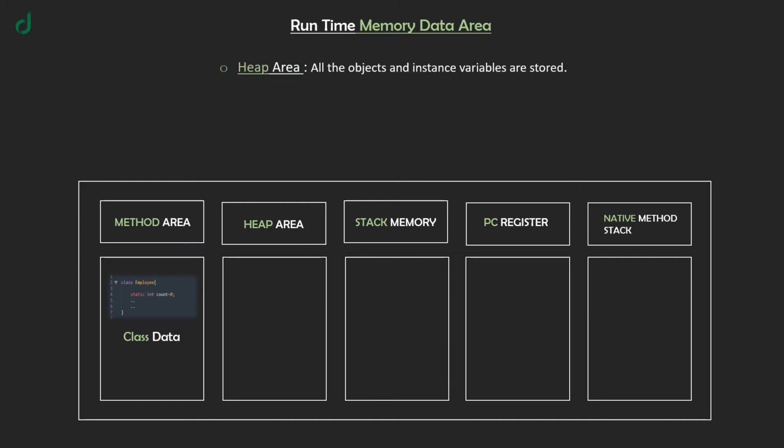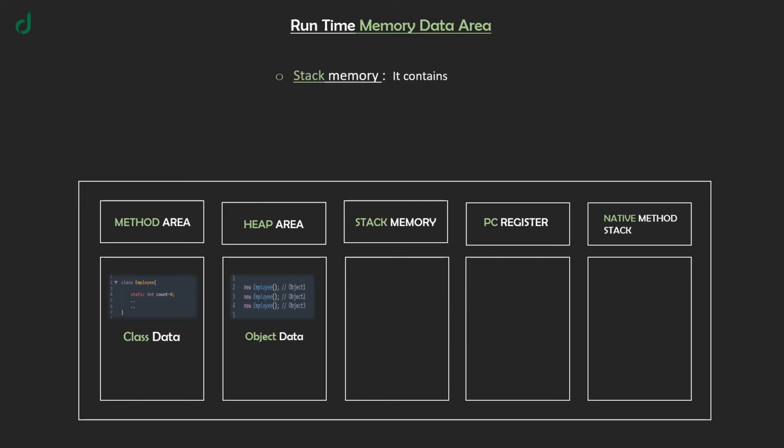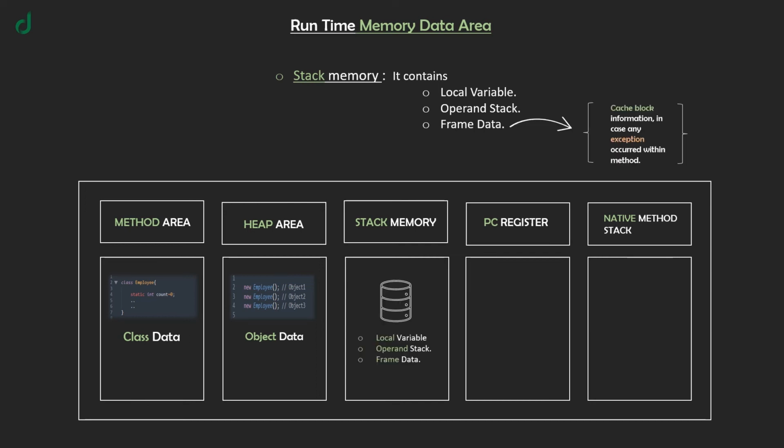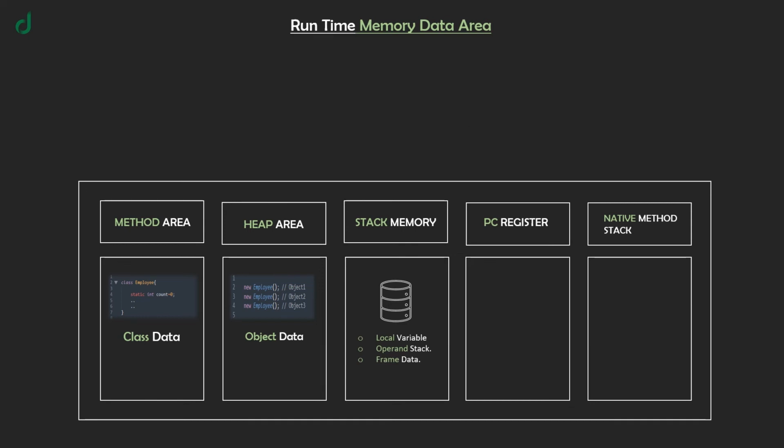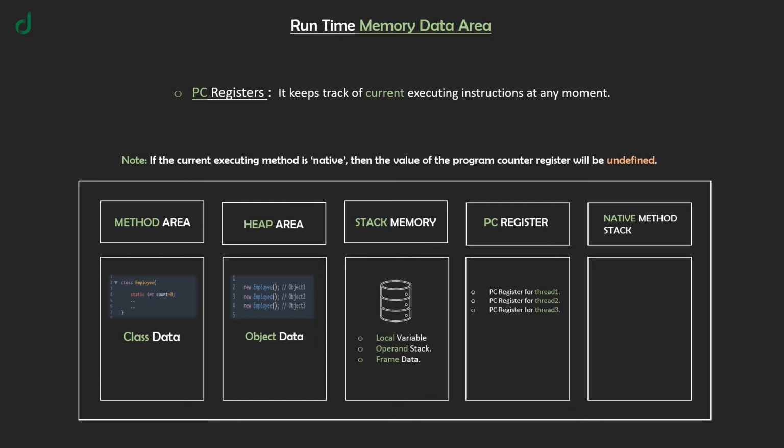Second one is heap area, where all the objects and instance variables are stored. Third one is stack memory section, which contains local variables, operand stack, and frame data. Frame data acts as a catch block information in case any exception occurred within a method. Fourth one is PC registers. The PC register keeps track of the currently executing instruction at any moment. Note that, if the currently executing method is native, then the value of the program counter register will be undefined.